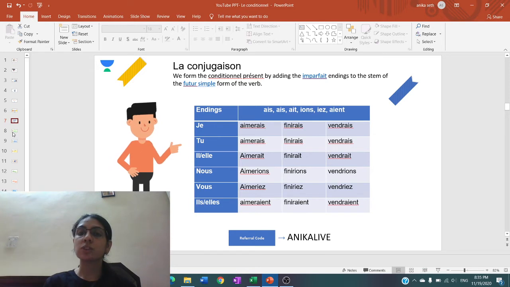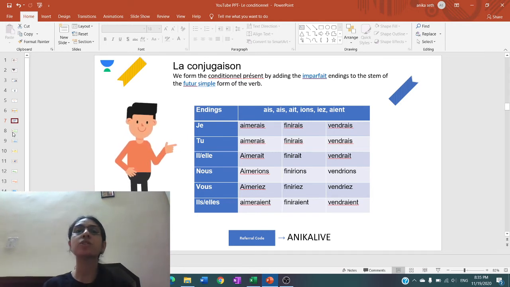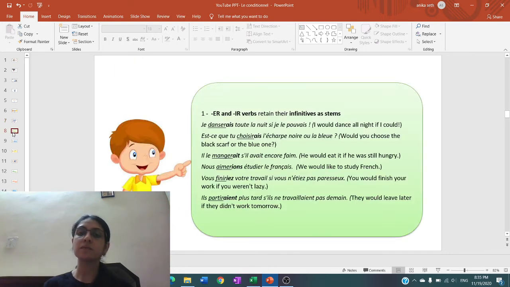Then we came to the conjugation of the verb, which just now we have discussed in detail. That is, in the conditional tense, the verb is formed by taking the stem of the future simple plus endings of the imperfect. So stem of future simple in case of ER, IR verbs is same as the infinitive. For RE verbs, we just remove the E. Plus the imperfect endings which are AIS, AIS, AIT, IONS, IEZ and AIENT.